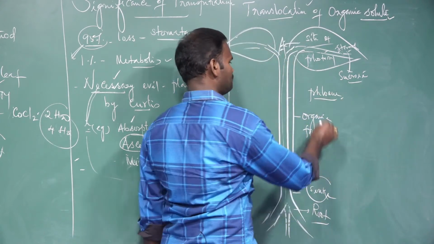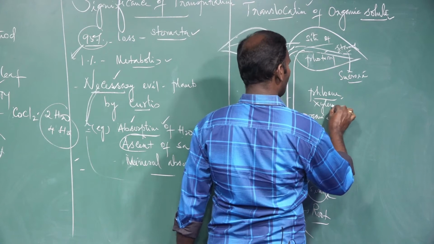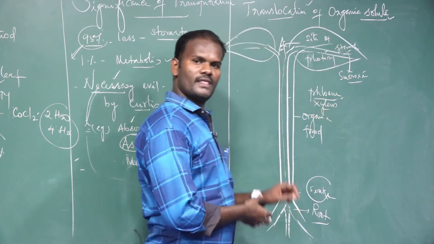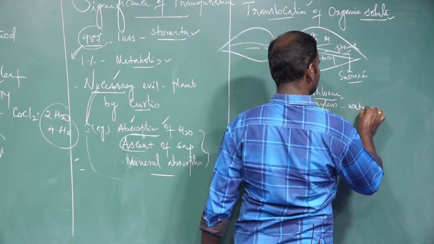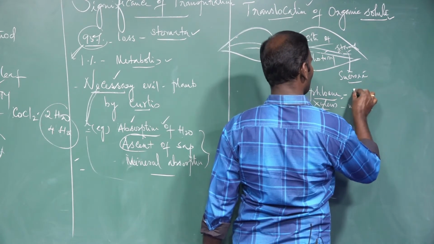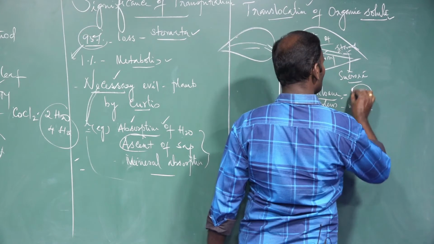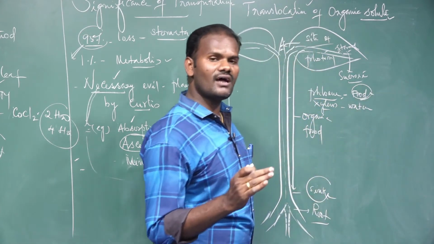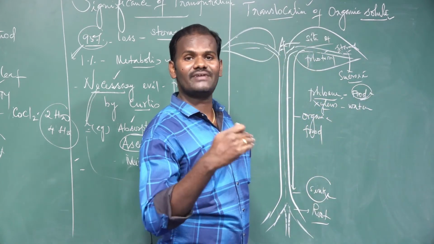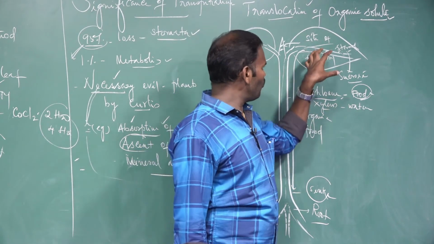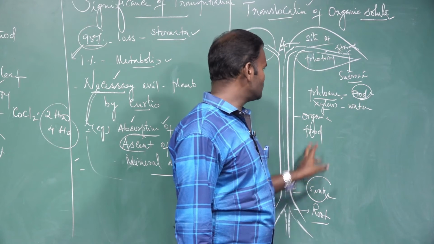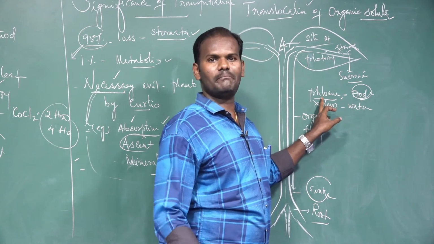We know that xylem and phloem are complex tissues. Xylem is mainly involved in water conducting elements. Phloem is mainly involved in food conducting elements. So where is the path of translocation? Translocation takes place from one side to another through the phloem. Phloem is the path.